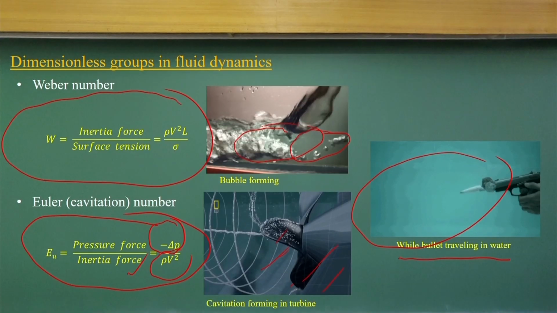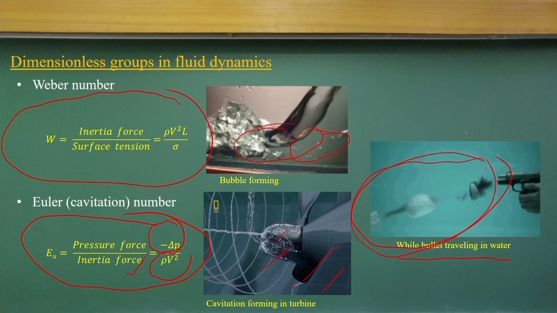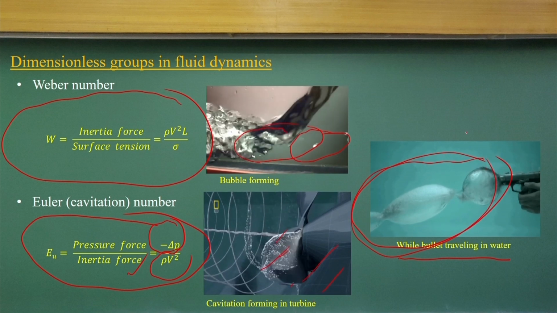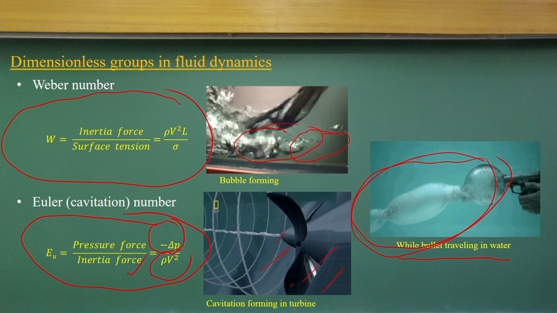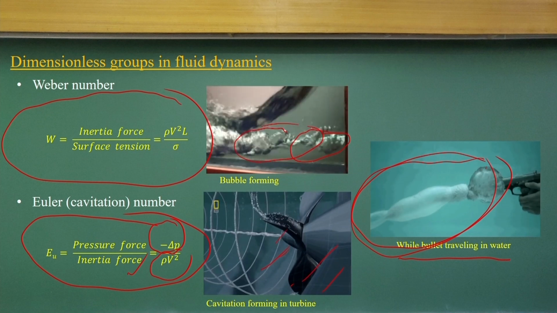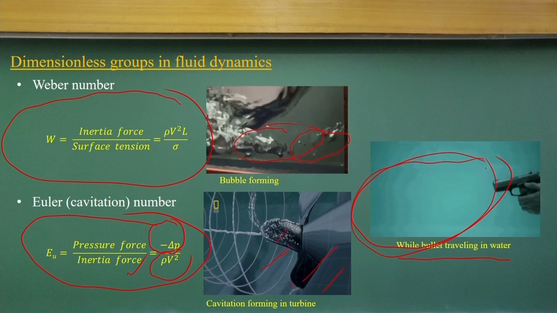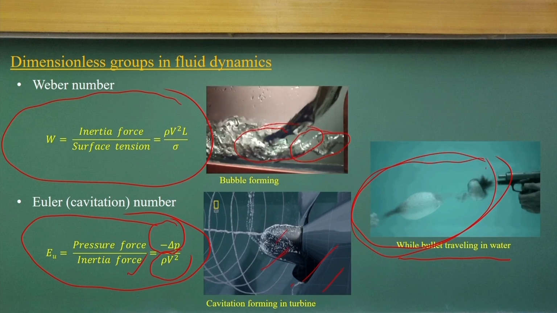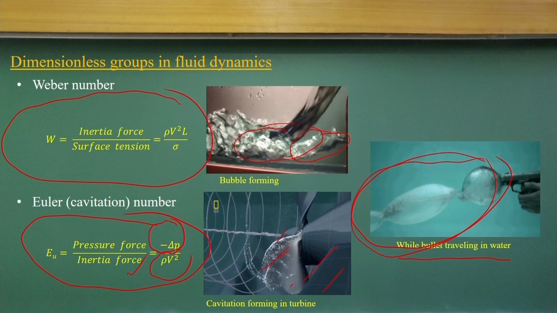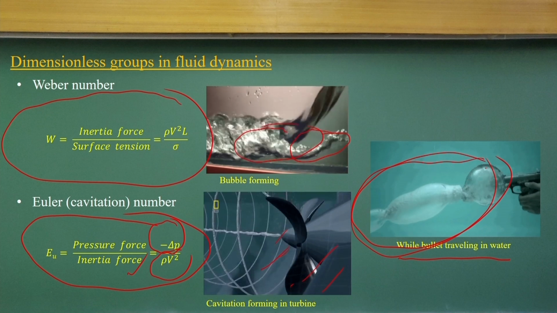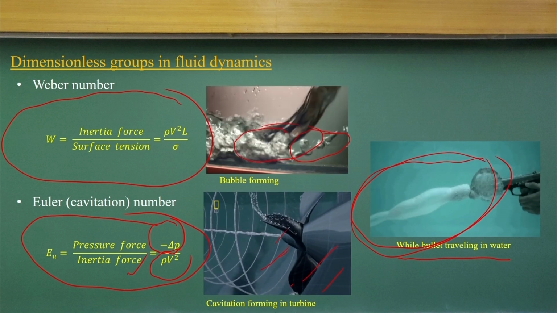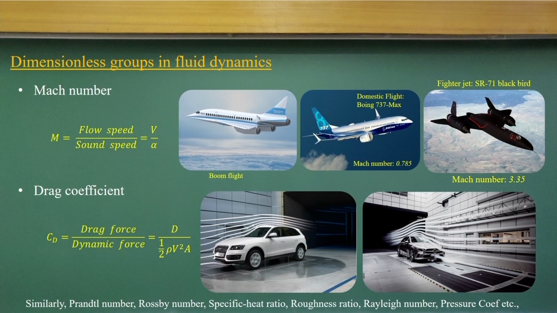That is how water vapor forms and then the vapor collapses. If you look at that process, it is very interesting, just firing a bullet in water. That means two processes are happening, with the dominance of inertia forces.